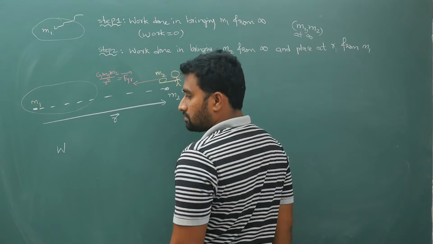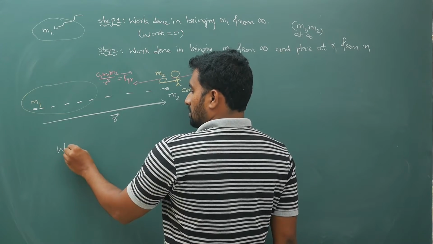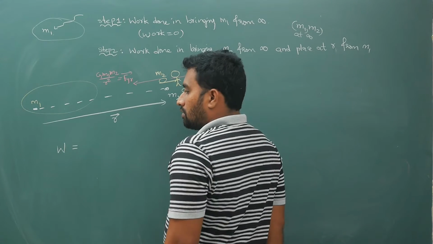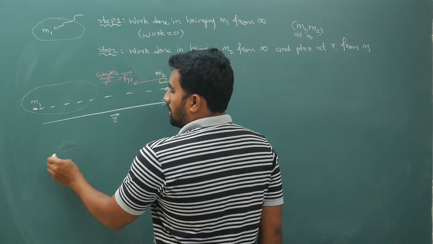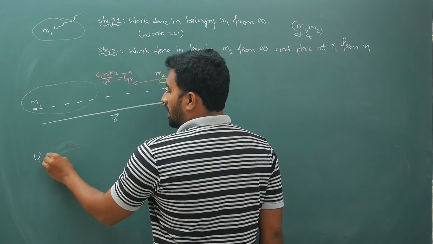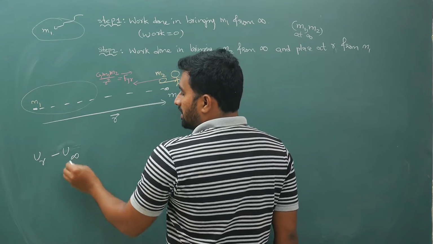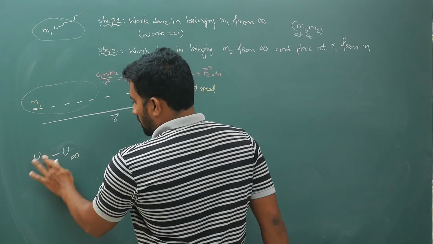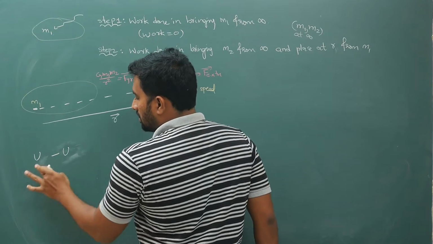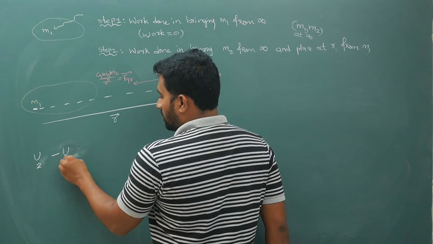Work done is, by definition, U at R minus U at infinity, U2 minus U1. Here many students and teachers will go wrong, so be very careful.